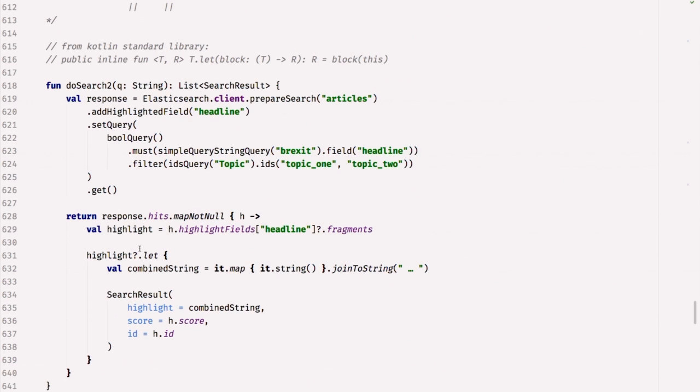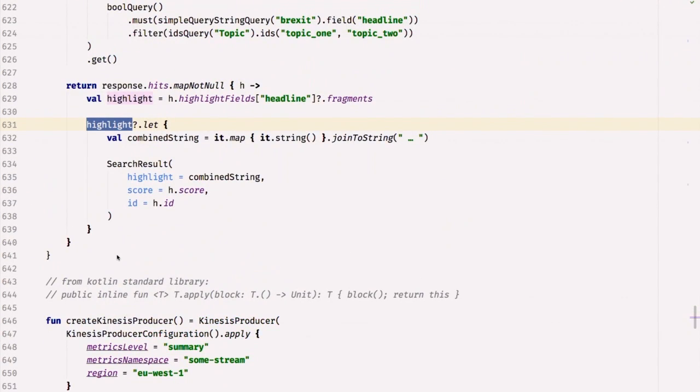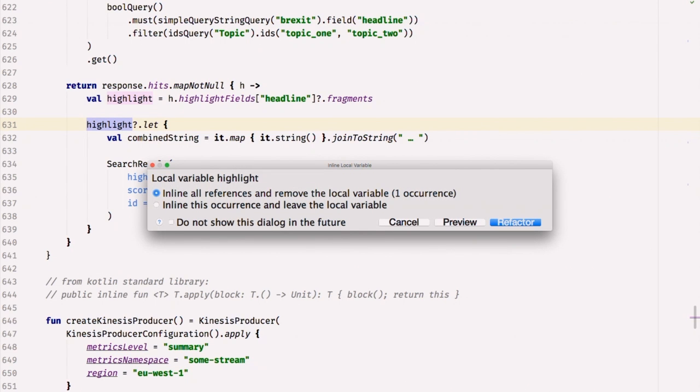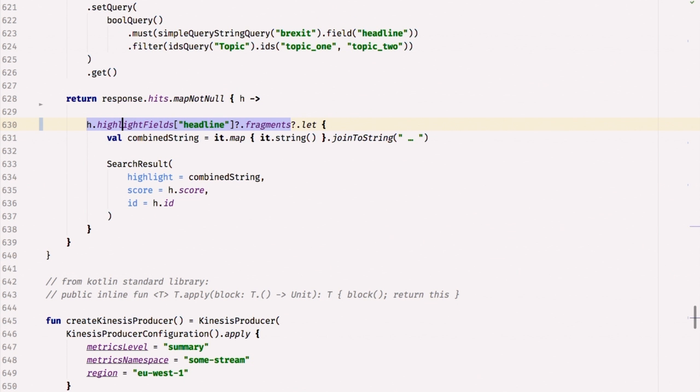So if you look down here, what I've done in this code, rather than that nasty if null equals null, is I'm doing highlight question mark dot let. Remember the question mark dot means it returns the null if it's null, otherwise executes this method. So this dot let here allows me to filter through the nulls in a slightly more syntactic way. In fact, what I'd actually write is probably that.